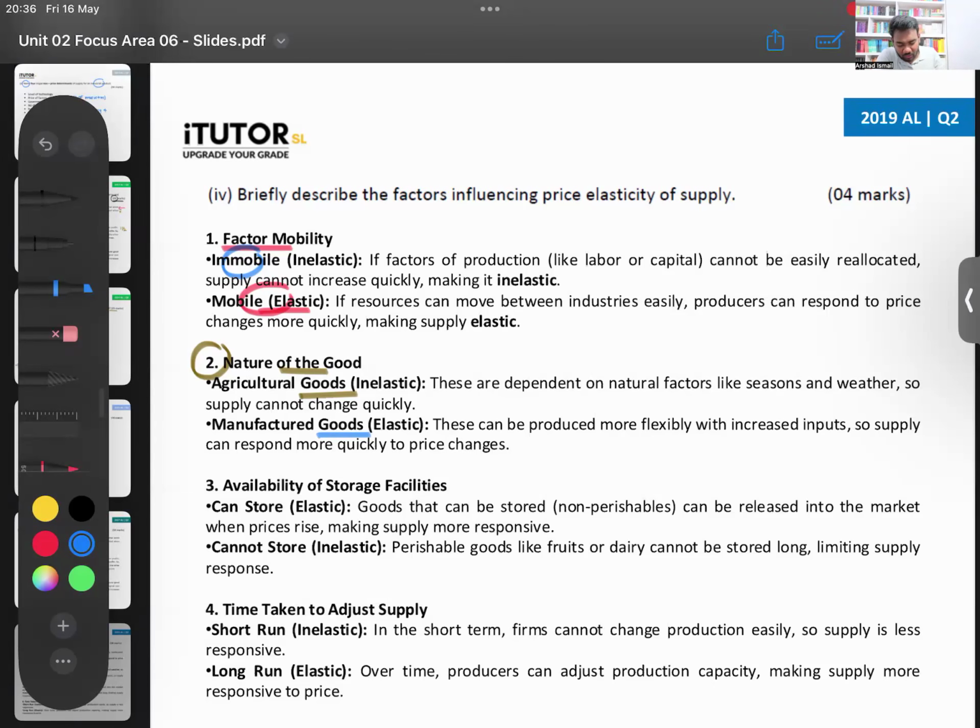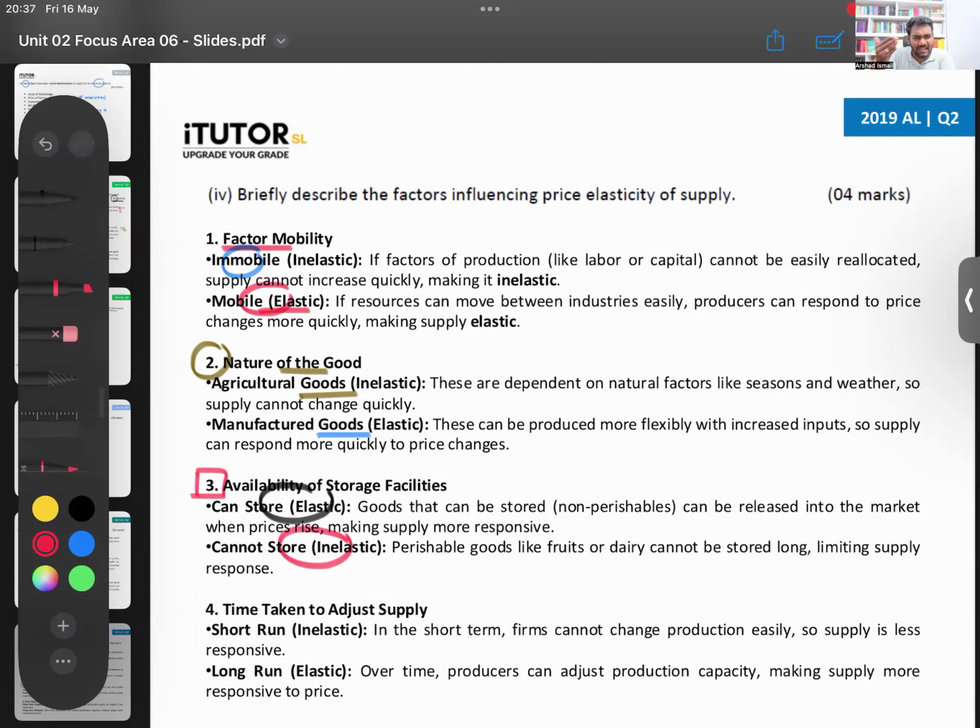Okay. Then coming to the next one, availability of storage facilities. Now, if you can store the good, Lamai, if the good is something that can be stored, that means your supply becomes elastic. But if it is something that you can't store, then it is inelastic. If you can store, Lamai, you can put the goods back to the warehouse. What is in the warehouse, you can put out. You can soon change the supply if it can be stored. If it's a non-perishable good.